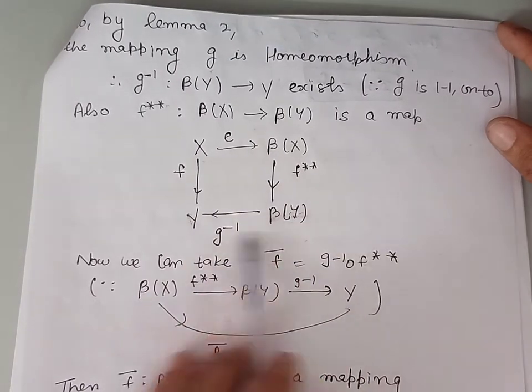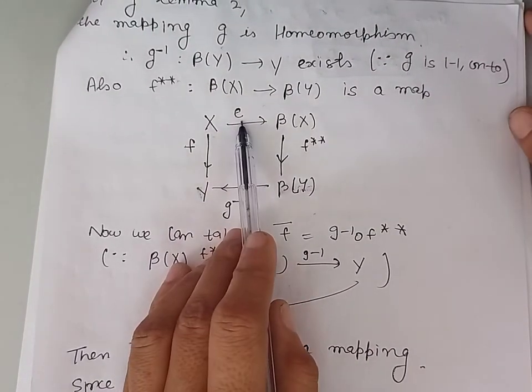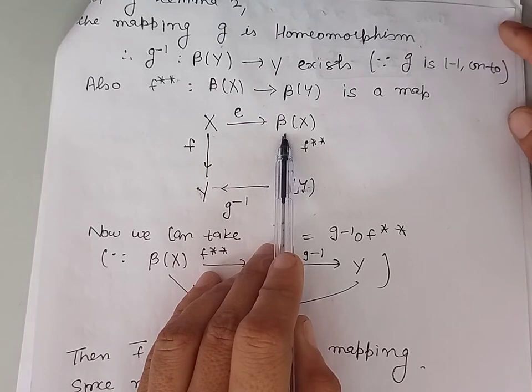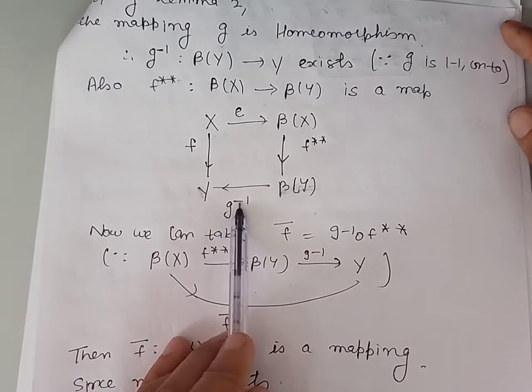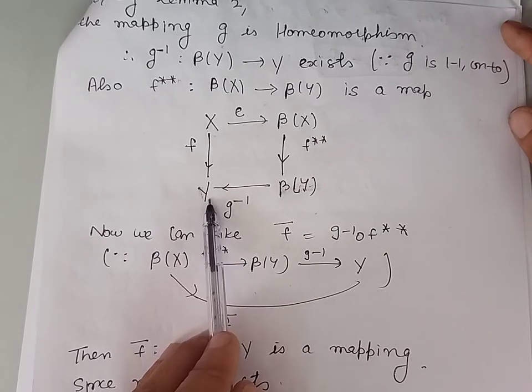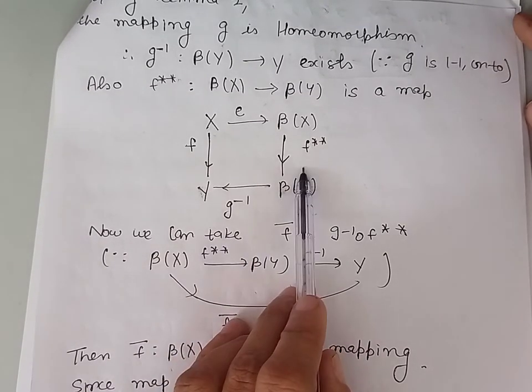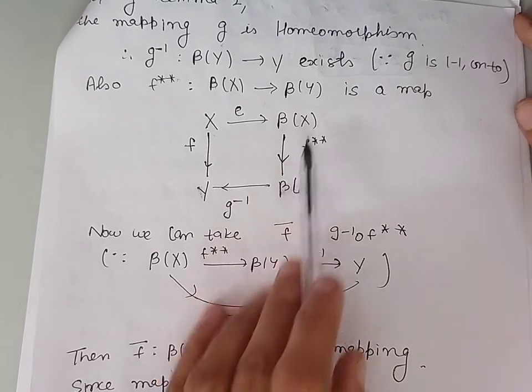So we have the following diagram. E is a mapping from X into beta X. F is a mapping from X into Y. G inverse is a mapping from beta Y into Y. And F double star is a mapping from beta X into beta Y.